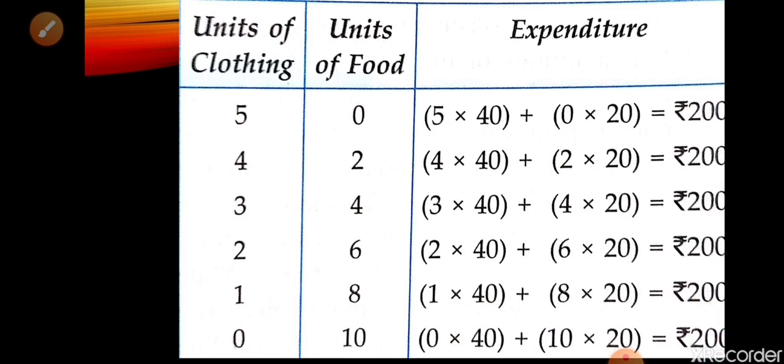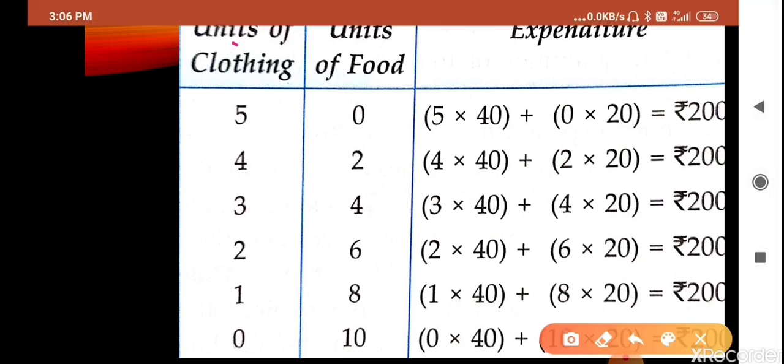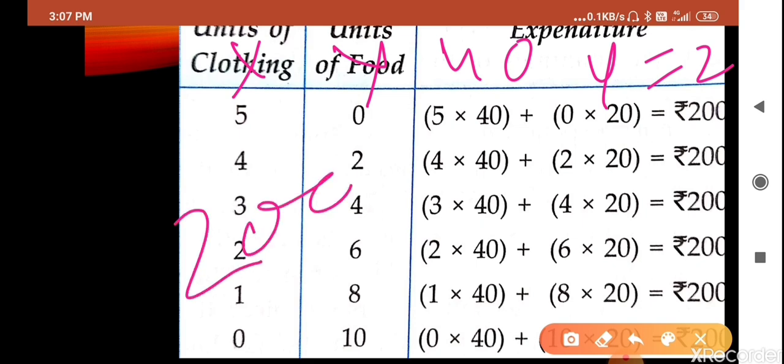We have taken two commodities, commodity X and commodity Y. Suppose this is commodity X and this is commodity Y, and the price of X is given as rupees 40, and the price of Y is rupees 20. As a consumer, you have 200 rupees as your budget, and you have different combinations of these two goods.